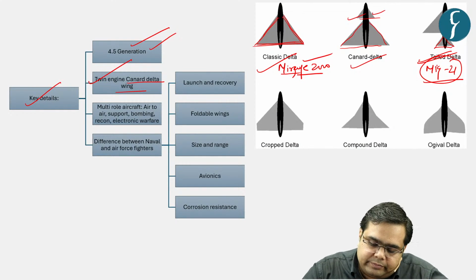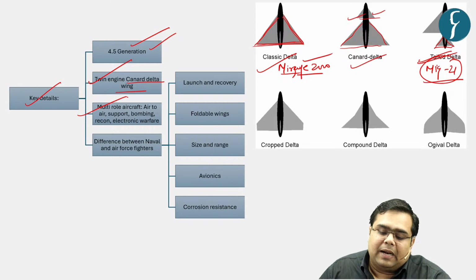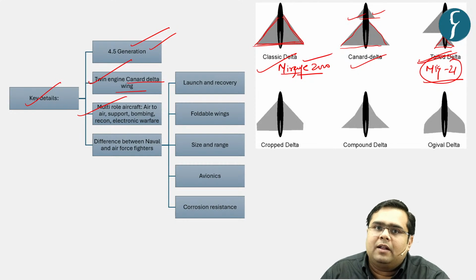Moving on. It is a multi-role aircraft. What is the meaning of key terms like multi-role? Obviously, the basic is that it can perform multiple roles. Traditionally, the aircraft used to perform one single role, right? For example, if an aircraft is made specifically for reconnaissance, it is going to perform only one function.